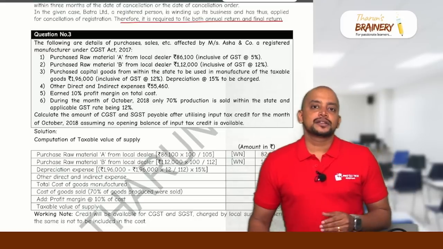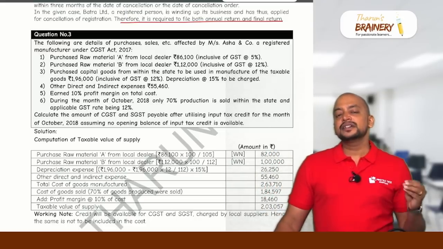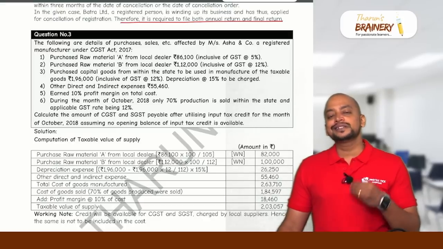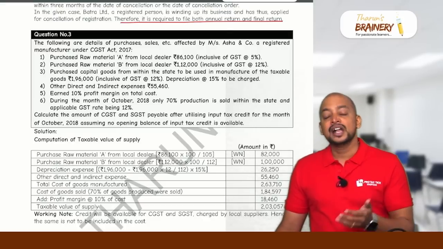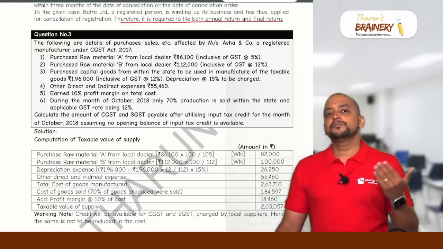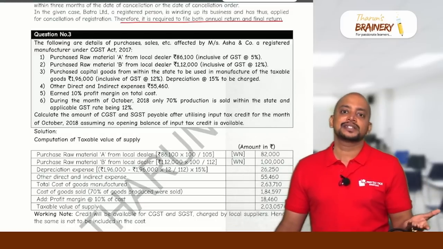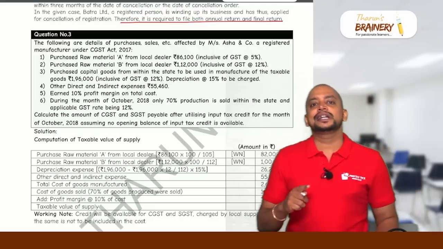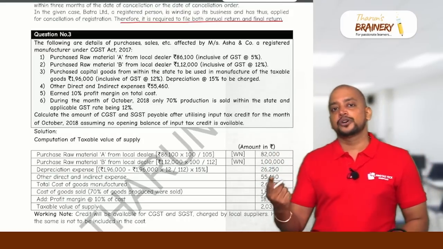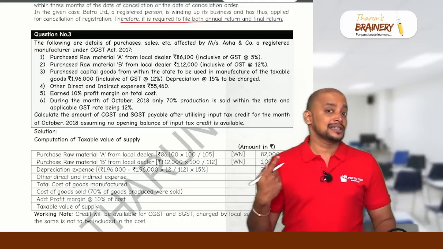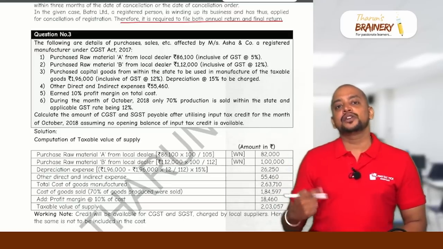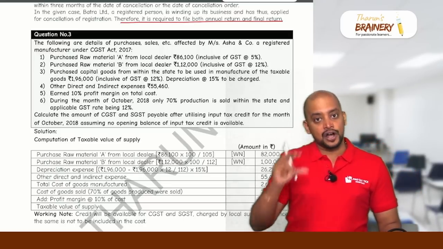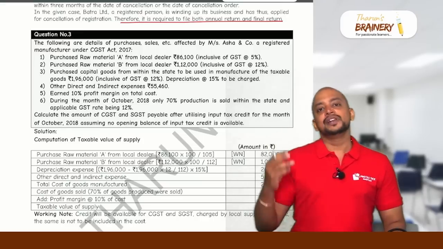Cost plus profit means they have given the purchase data. Based on the purchase data, we need to add the profit and arrive at the sale price. On that sale price, we will be paying the GST. And on these purchases, there are some purchases on which ITC is available, some purchases on which ITC is not available. If ITC is available on the purchases, then we will not take the GST paid into the cost of purchase. And if ITC is not available, then the GST paid on purchase, we will be adding to the cost. So we arrive at the cost, and plus profit we get the sale price.